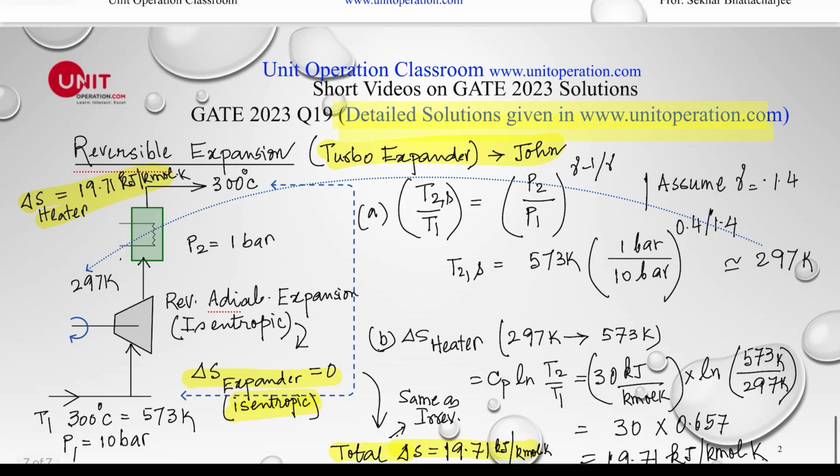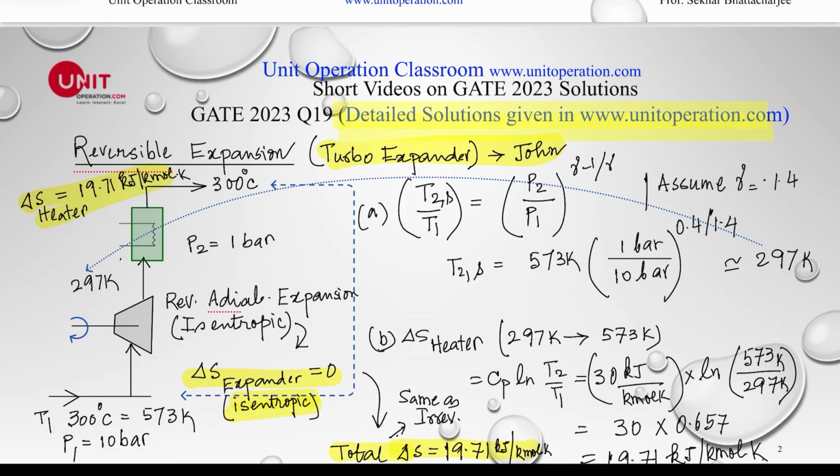If we do the calculation for the turbo expander, this is my turbo expander, an isentropic process. The entropy here and the entropy here remain the same, so the change in entropy across this is equal to 0. We know this is the equation for that. I'm assuming a certain value of gamma, actually probably around 1.2 to 1.3. If we do the calculation, we see this is 297 K. Because of this isentropic expansion, the temperature here would be 297 Kelvin.